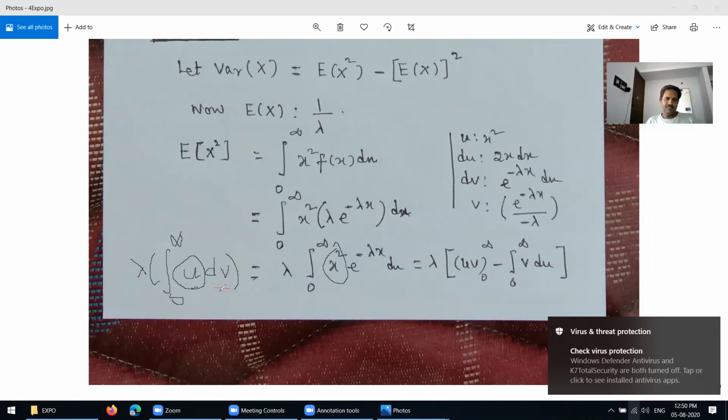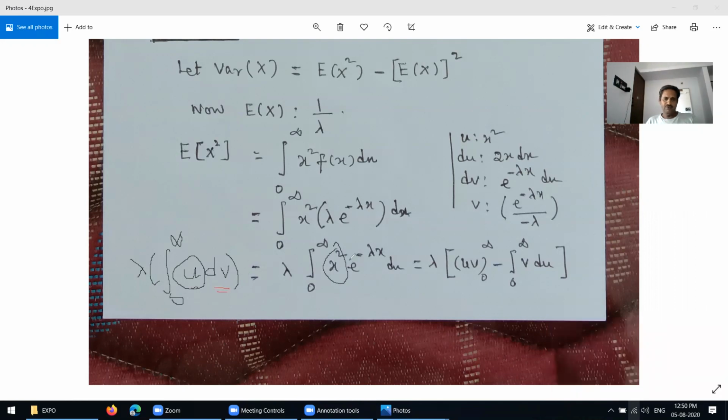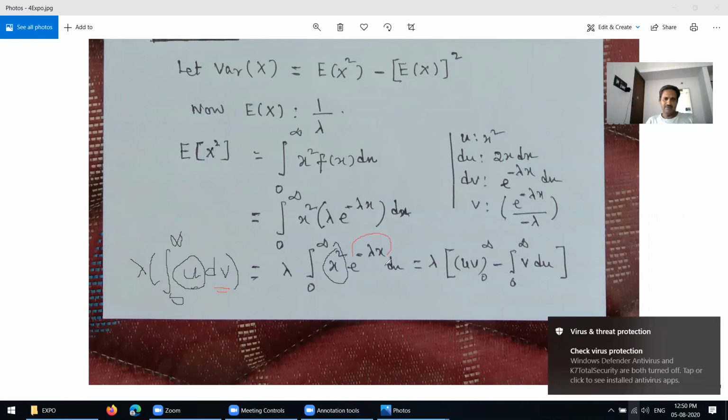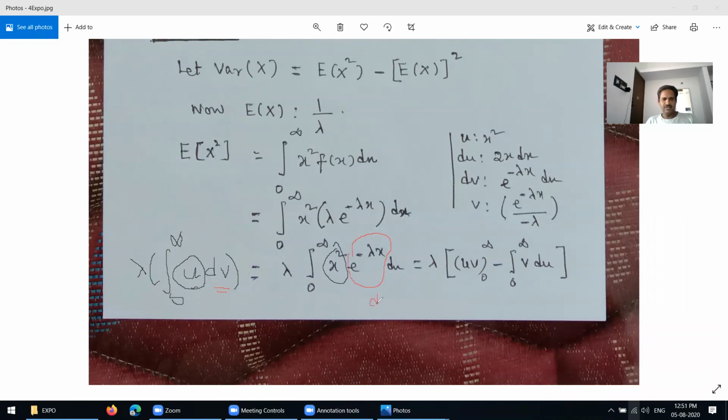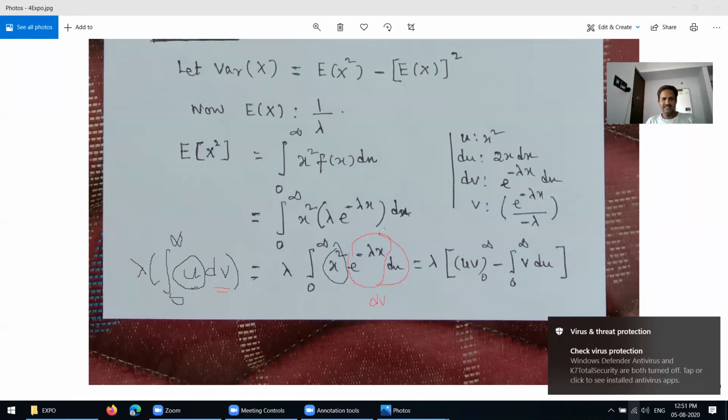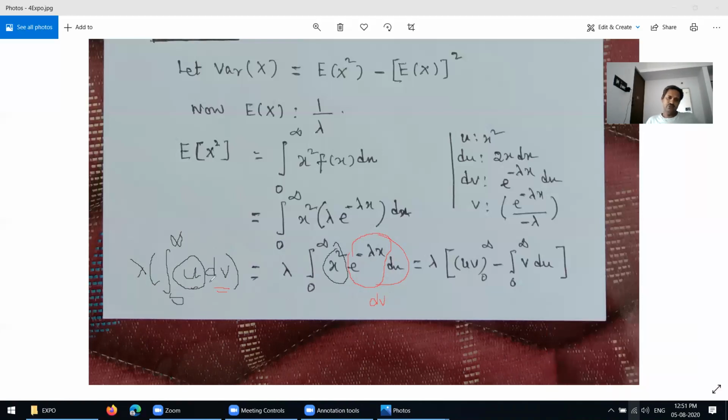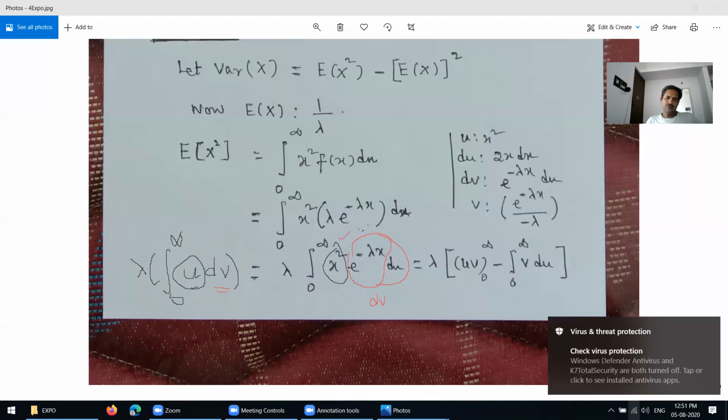The dv value is nothing but e power minus lambda x into dx, the entire thing, not only part of it. Take it as dv. So u equals x squared.